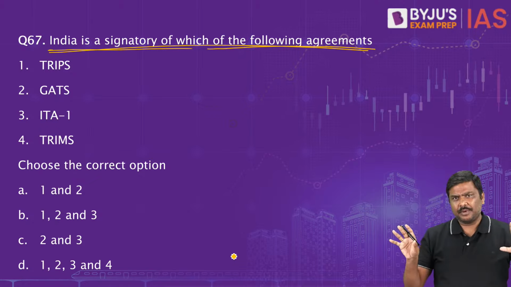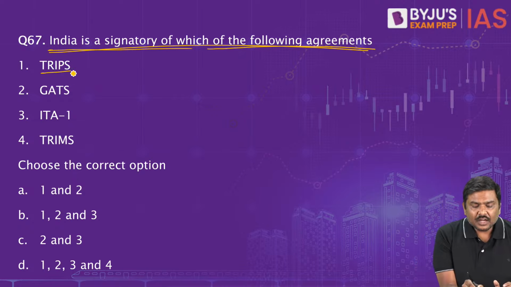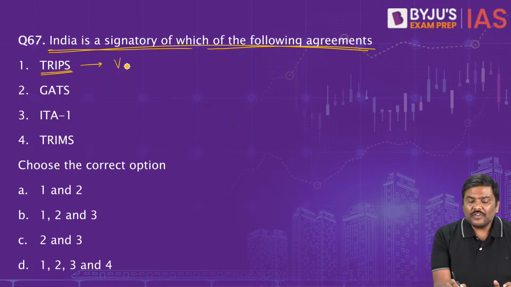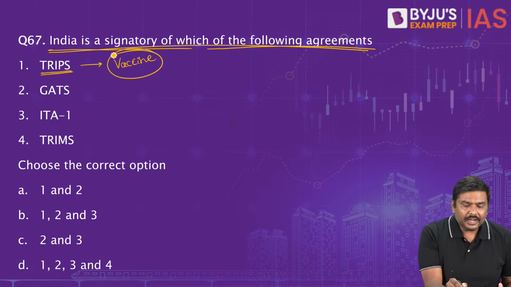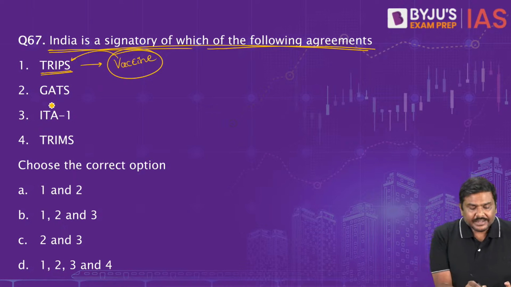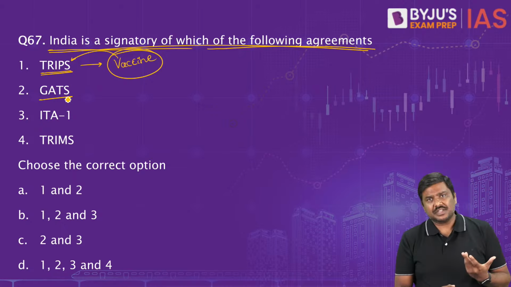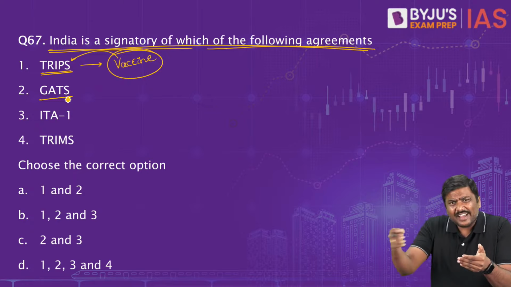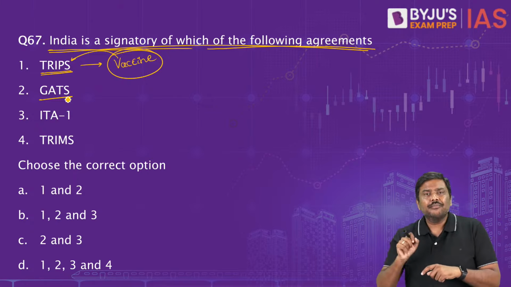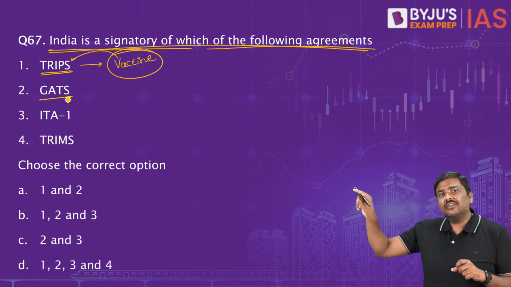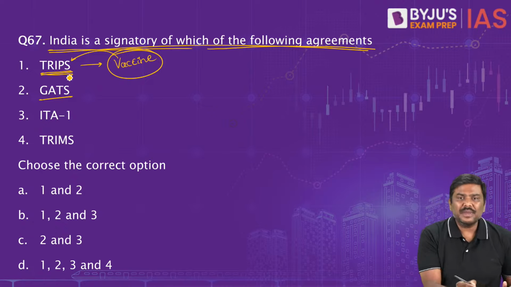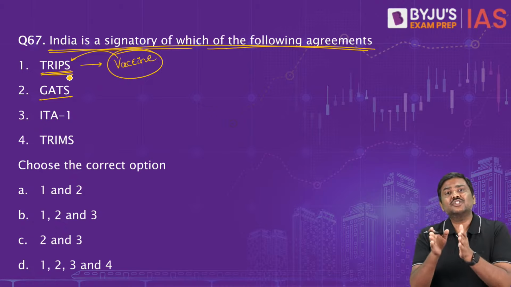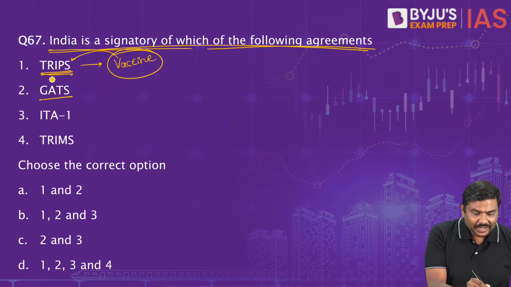Why are all of them there in the newspaper? Can I give you the context here? In the context of TRIPS, the global vaccine regarding the COVID pandemic was there in the discussion. I hope you understand. Vaccination was there in the discussion regarding TRIPS only. GATS, General Agreement in Trade in Services. India is entering into free trade agreements with many countries. Australia, United Arab Emirates, we are negotiating with the European Union, Britain, USA. There is a discussion of services. By the way, TRIPS basically stands for Trade Related Intellectual Property Rights.